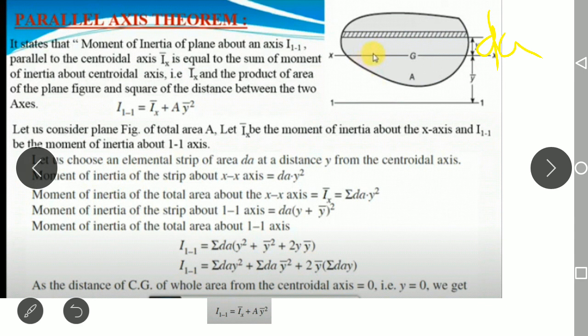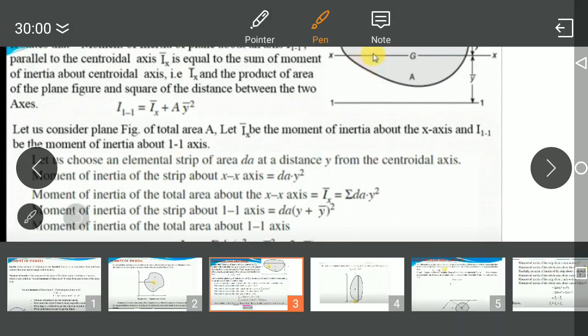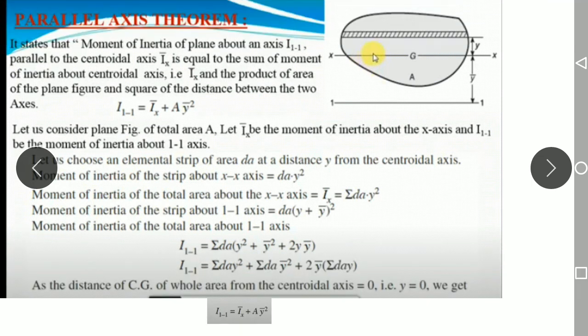You can observe here the distance y from the centroidal axis. This is the y distance from the centroidal axis. So now the moment of inertia of this strip about the x-axis. You have to calculate the moment of inertia of this strip about this x-axis. So this strip is here, the x-axis is here, and the perpendicular distance is y.